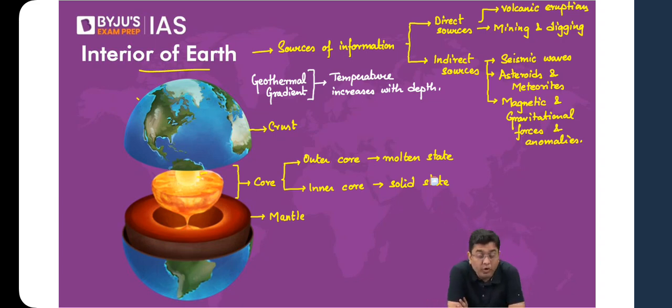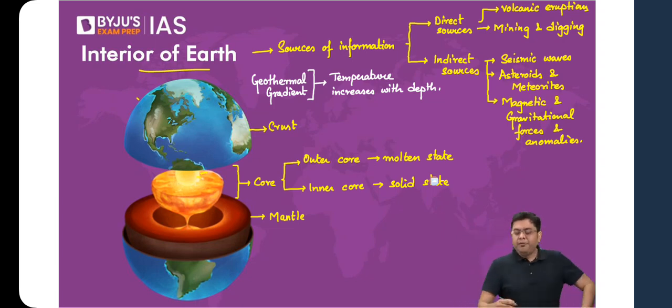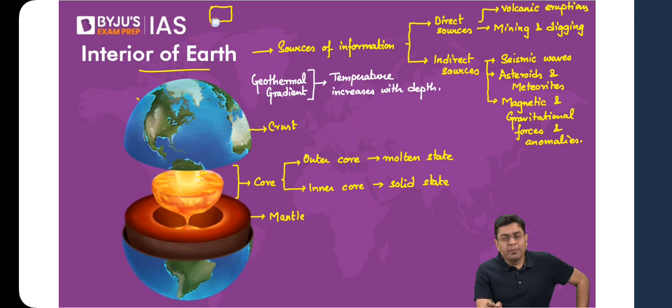So the inner core is in a solid state, but the outer core is in a molten state. Both of them experience very high amount of temperature. Yes, majority of you are correct here. The reason behind this is simple. That is pressure. For example, if you consider a solid object, now if you heat it up, it will get converted into liquid. In the case of solid, the molecules are closely bound to each other, isn't it?